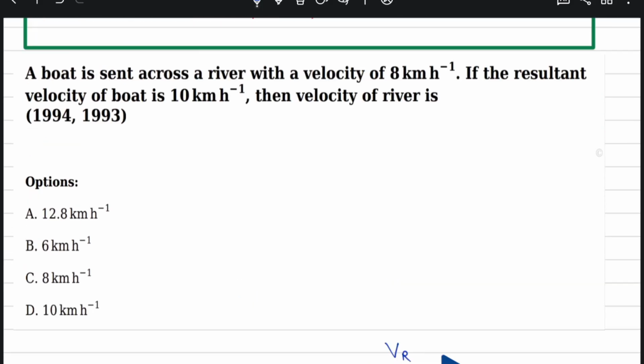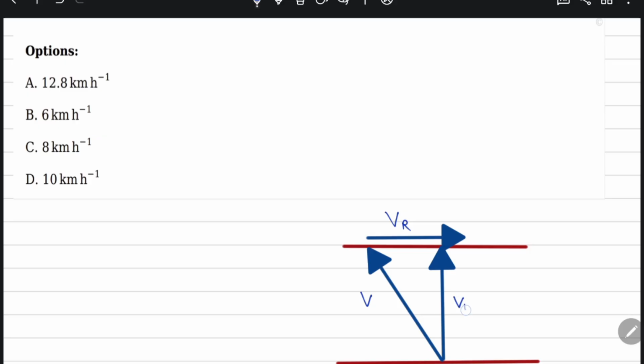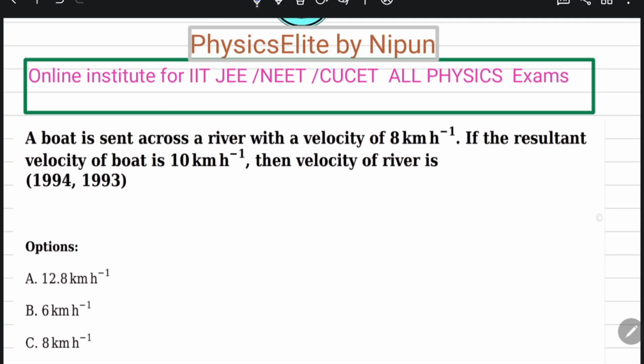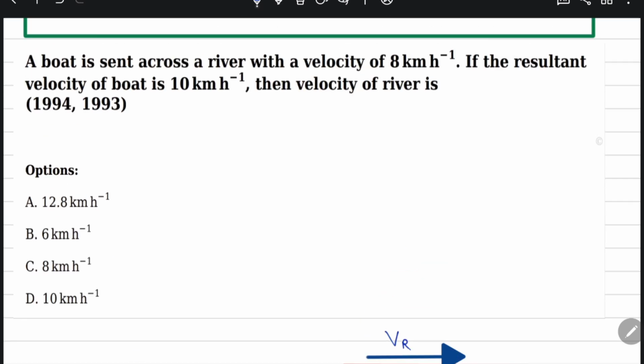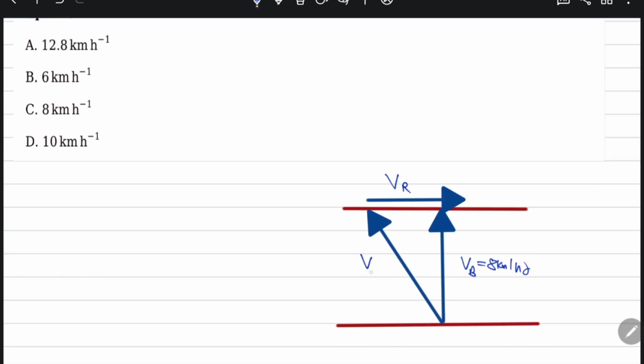So if a boat is sent across a river, the velocity of the boat they have given is 8 km per hour. The resultant velocity of the boat with respect to water is 10 km per hour. Then they're asking the velocity of the river.